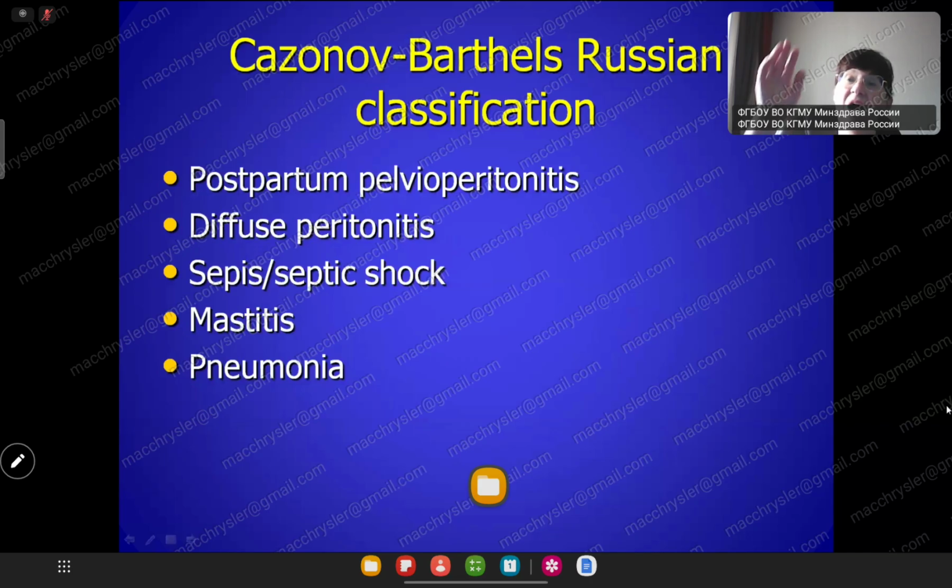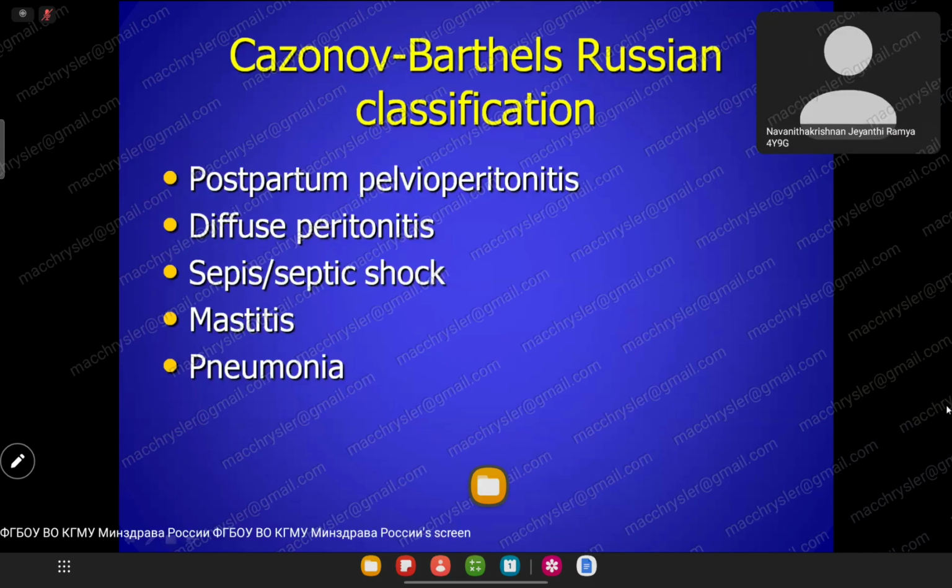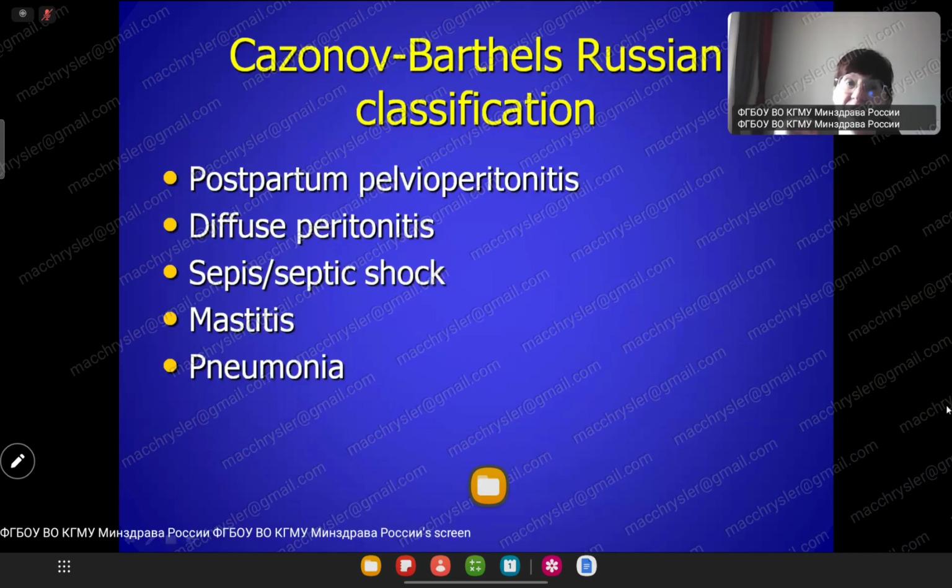If infection goes up, it continues: postpartum pelvioperitonitis under the inlet plane of the pelvis, involving uterus, urinary bladder, colon. Diffuse peritonitis above the inlet plane is a surgical complication. Septic shock is a common complication. And mastitis, with or without genital organ infection.